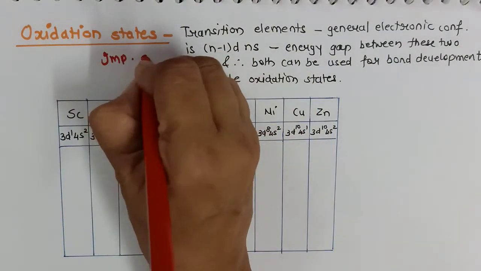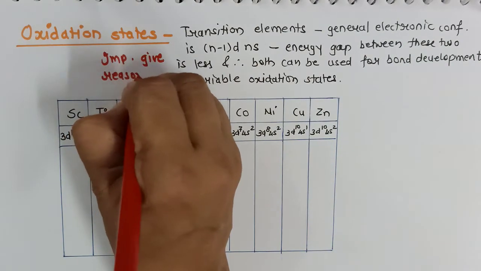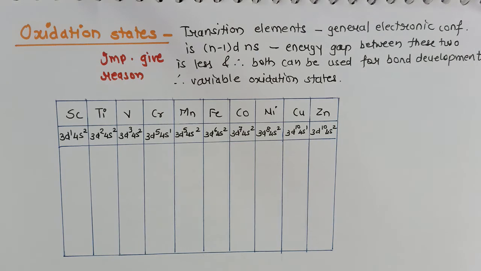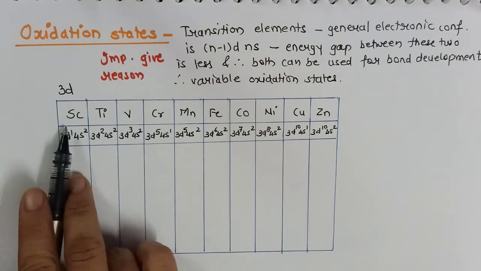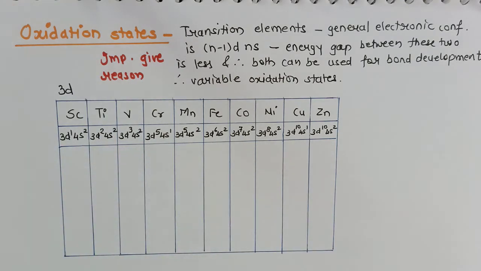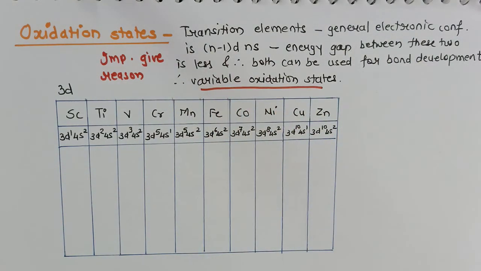Now here, when you have to read the oxidation state topic, simply remember in which oxidation state the element will achieve either a vacant, half filled or fully filled orbital. In that case, that oxidation state will be the stable one. I have taken the example of the 3d series, from scandium to copper. Now as I told you, transition elements show variable oxidation states, and this is the reason why transition elements are used as catalysts.